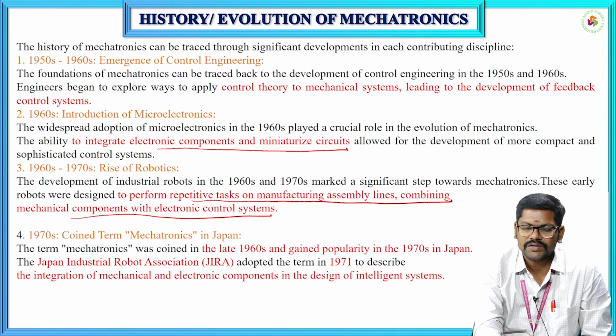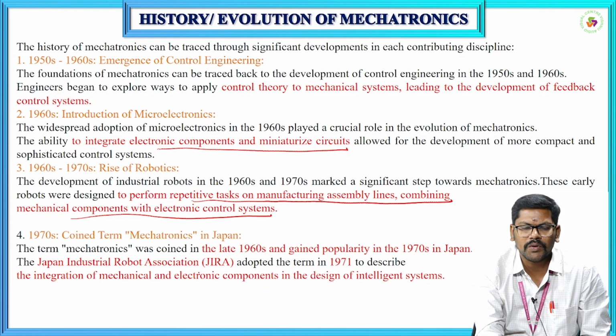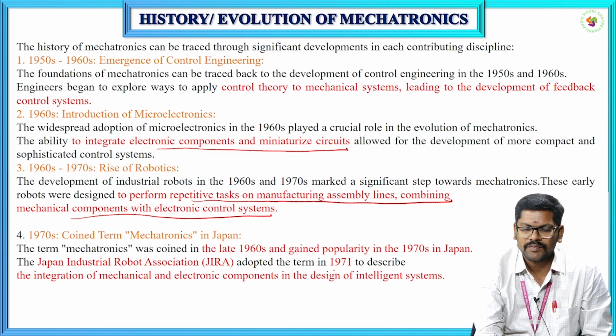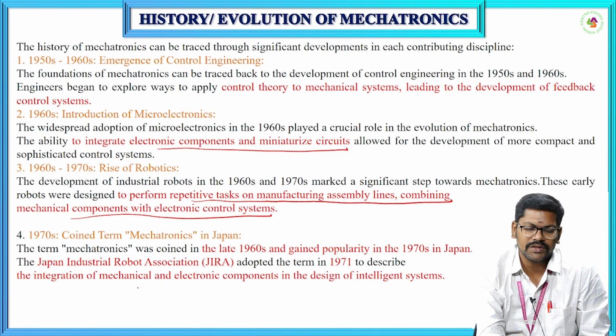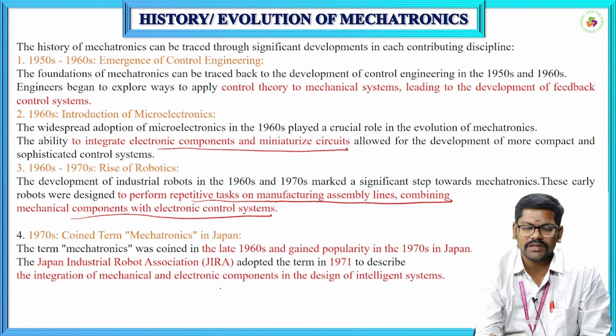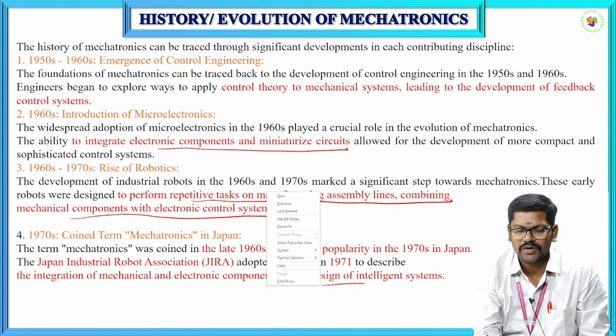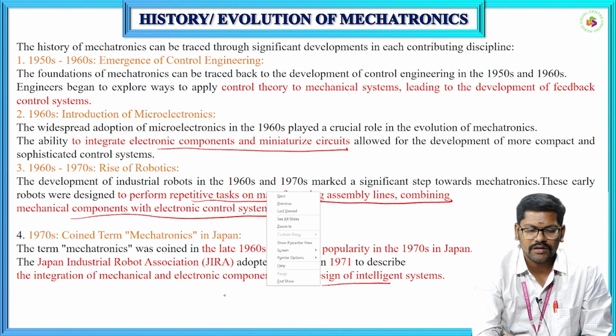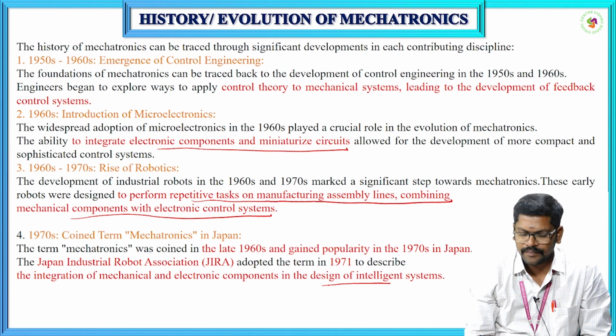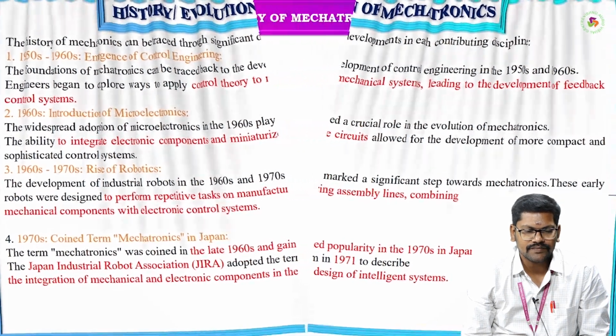Later, during the late 1960s and the 1970s, it gained popularity. The word mechatronics was framed in Japan, with the Japan Industrial Robot Association adopting the term exactly in 1971, but the word was framed in the year 1969, to describe the integration of mechanical and electronic components in the design of intelligent systems. So the word mechatronics was framed in that period, right? Next, after that.